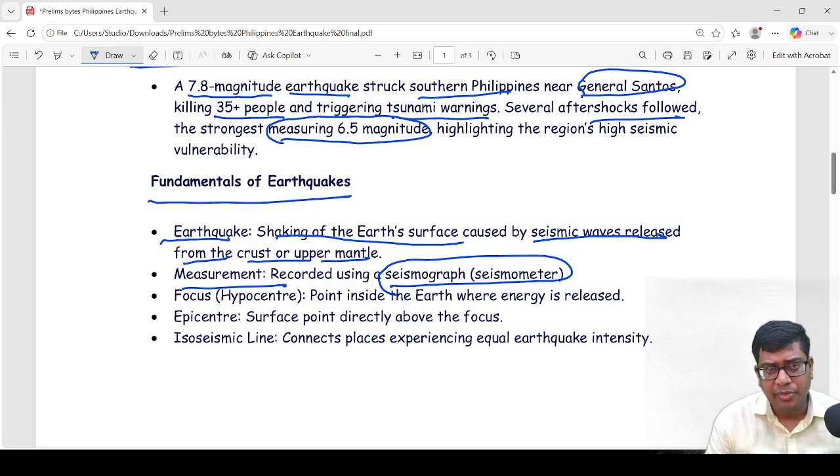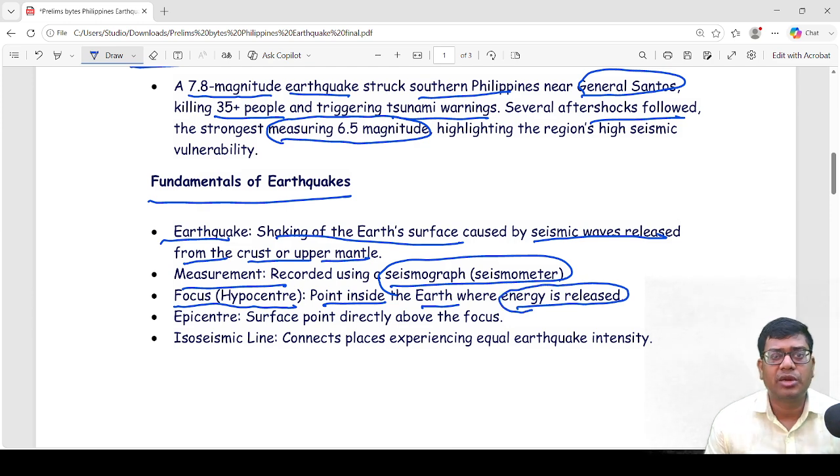So now we'll see some important concepts related to earthquake. The first important point is focus or hypocenter. Focus is the point inside the earth where energy is released. The initial point of earthquake where energy is initially released is called focus or hypocenter. The second important point about earthquake is epicenter. The epicenter is the surface point directly above the focus. The point directly above the focus is called the epicenter.